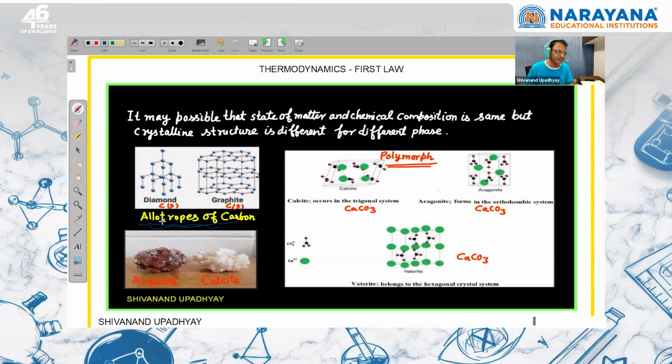So there is a difference. Allotropes we use only for elements. We don't use the word allotrope for compounds. Again, in allotropes the formula can be different, like ozone O3 and O2, they are allotropic forms of oxygen. But nitrogen and nascent nitrogen atom, they are not allotropic forms. They are not allotropes, because in allotropic forms the same element, the same atom is attached to other atoms in different ways. Then here there is no other atom. So this and this, nitrogen and nascent nitrogen, they are not allotropes but these two are allotropes. So in allotropes the formula can be different, right? They are used for elements, but this is not allotropic form.